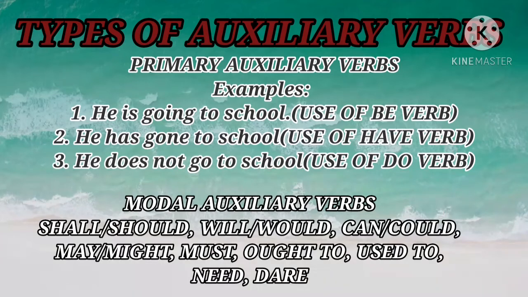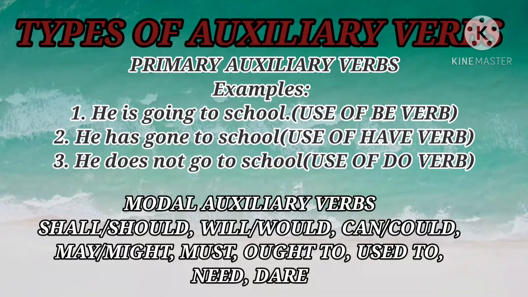We should obey our parents. Obey is the main verb, should is the modal auxiliary. We would do the job. Do is the main verb, would is the modal auxiliary. It may rain today. Rain is the main verb, may is the modal auxiliary. It might rain today. Rain is the main verb, might is the modal auxiliary.